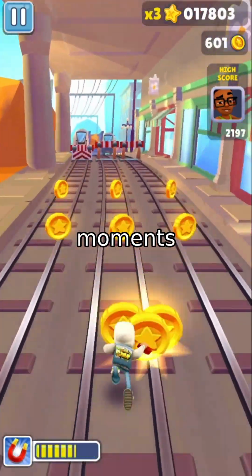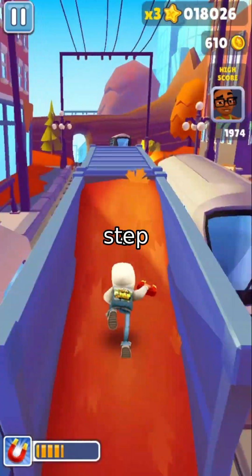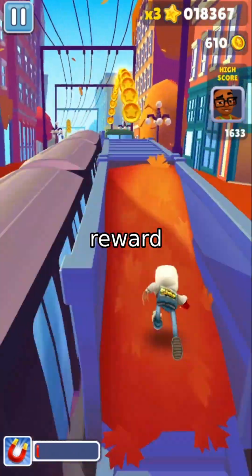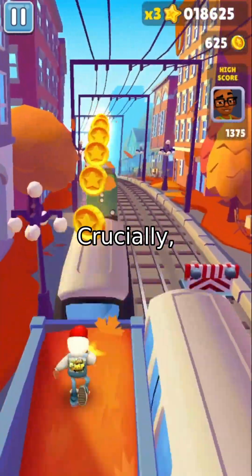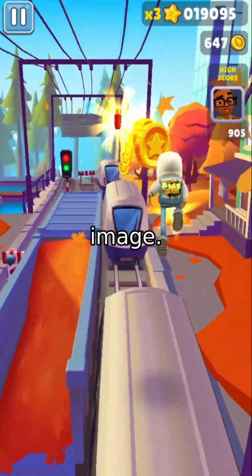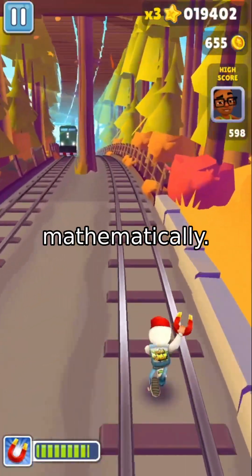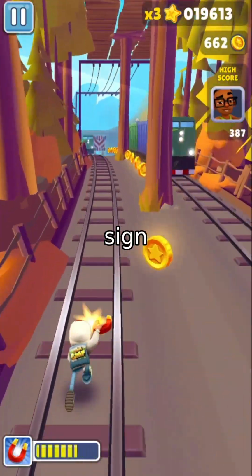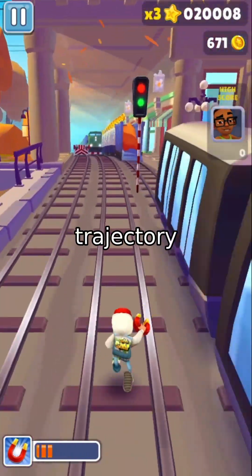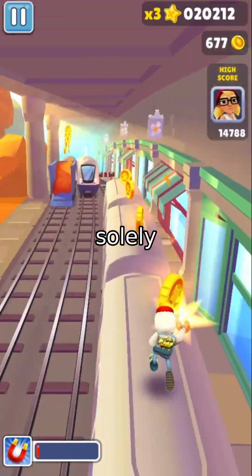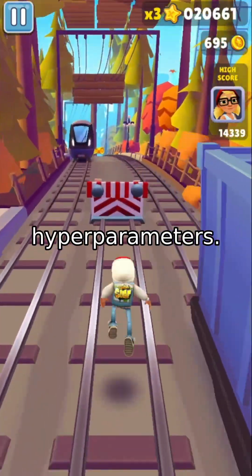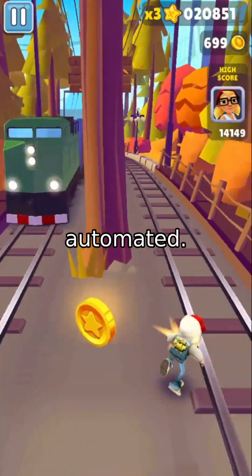We call these pivotal moments turning points. A turning point is a step where the local reward trend flips. For example, when a step that previously caused a reward drop now starts improving it. Crucially, this flip aligns the local trajectory with the overall trend toward a better final image. We define turning points mathematically. A step T is a turning point if the sign of the local reward change reverses and the new direction is consistent with the overall trajectory trend. This is detected solely via sign changes in incremental rewards, no thresholds, no hyperparameters. It's elegant, efficient, and fully automated.